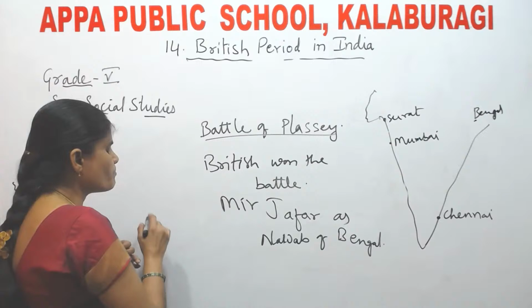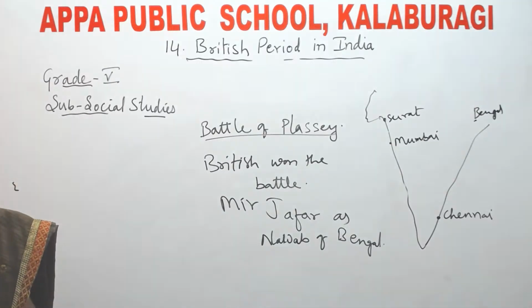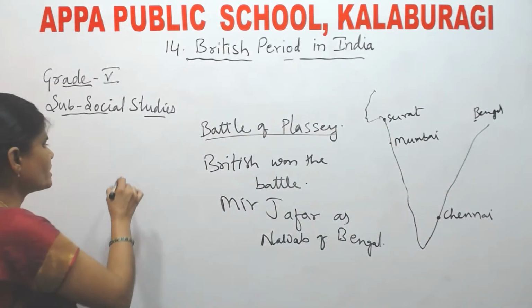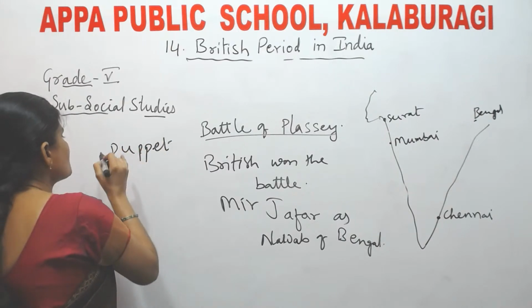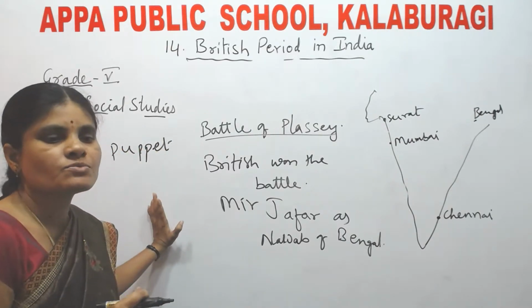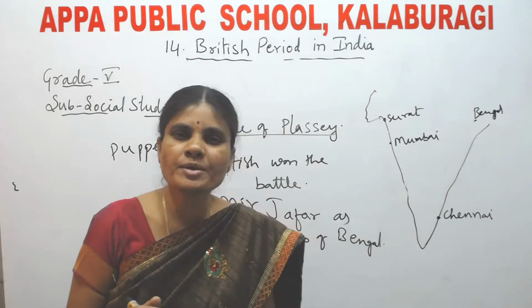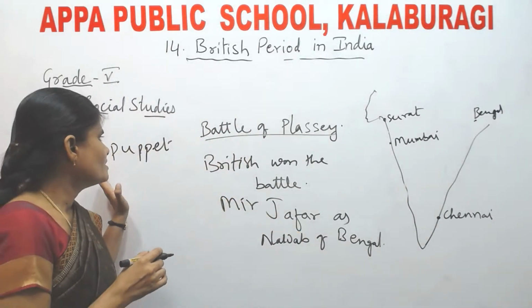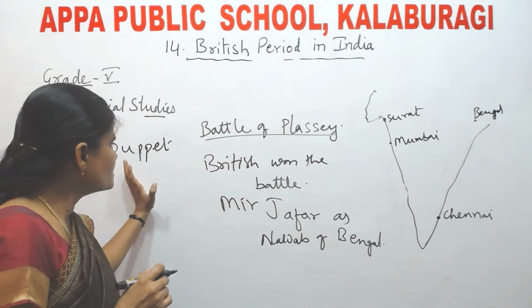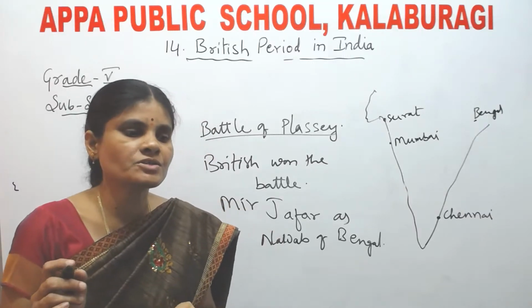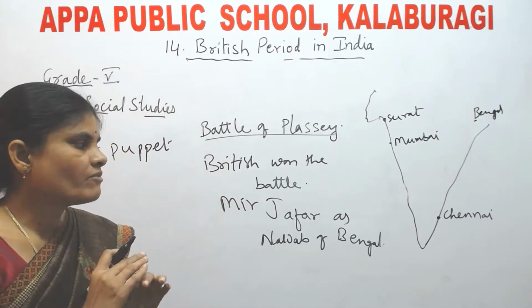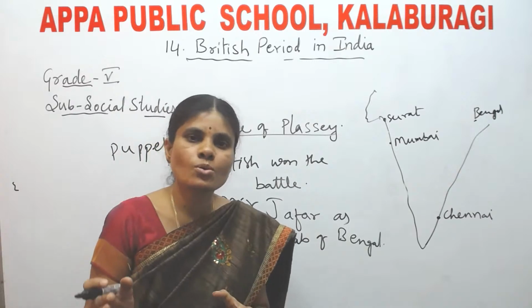He was the puppet of the British. What do you mean by puppet? A puppet means just like a doll. Listen, he acted according to the words of the Britishers. He never did anything of his own.